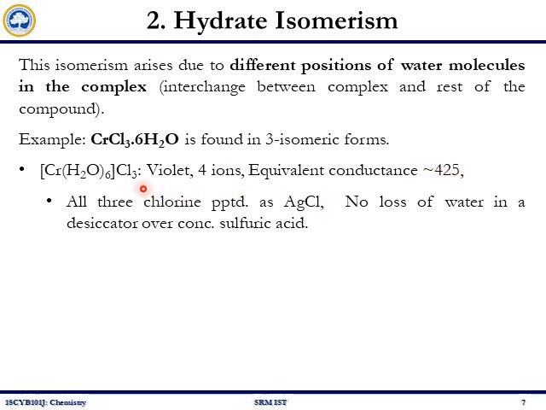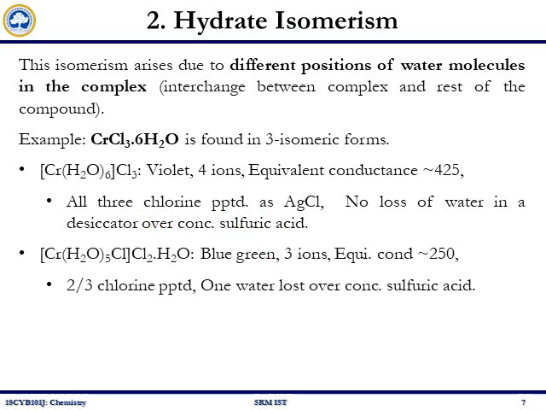The presence of 3 chlorides can be confirmed by a precipitation reaction, and the absence of water in the outer sphere can be confirmed by observing no loss of water in a desiccator over concentrated sulfuric acid.